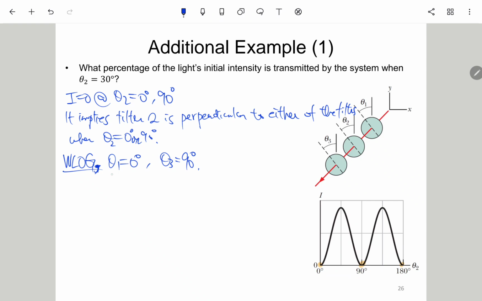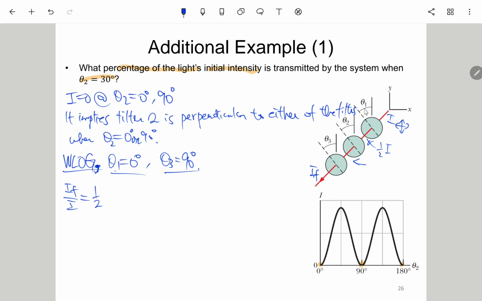Okay, and then finally it asks you when theta 2 is 30 degree, what is the percentage of light initial intensity? Okay, so let's go through. So the final intensity IF, and then this is I. IF over I will be, first, unpolarized, so the first one will be 1/2. And then here, theta 2 is 30 degree.